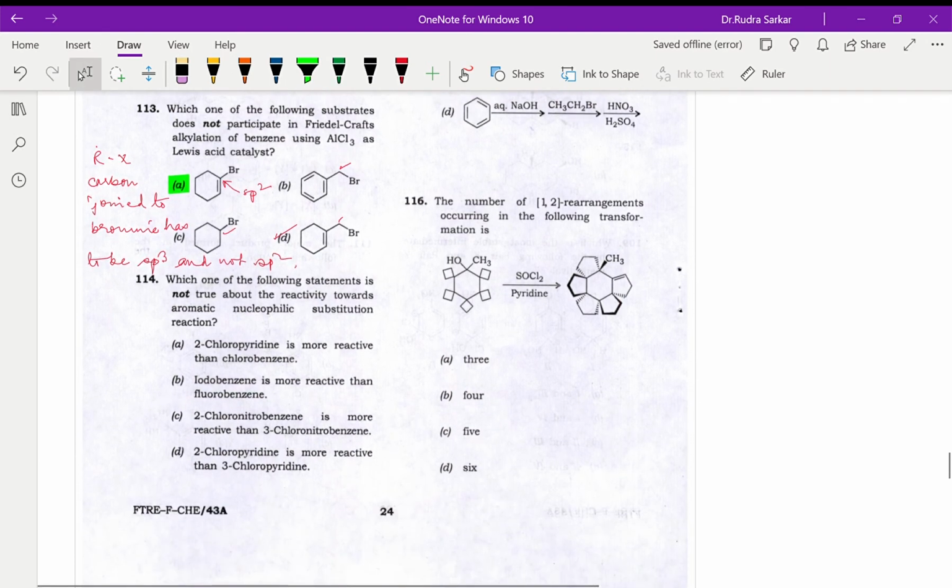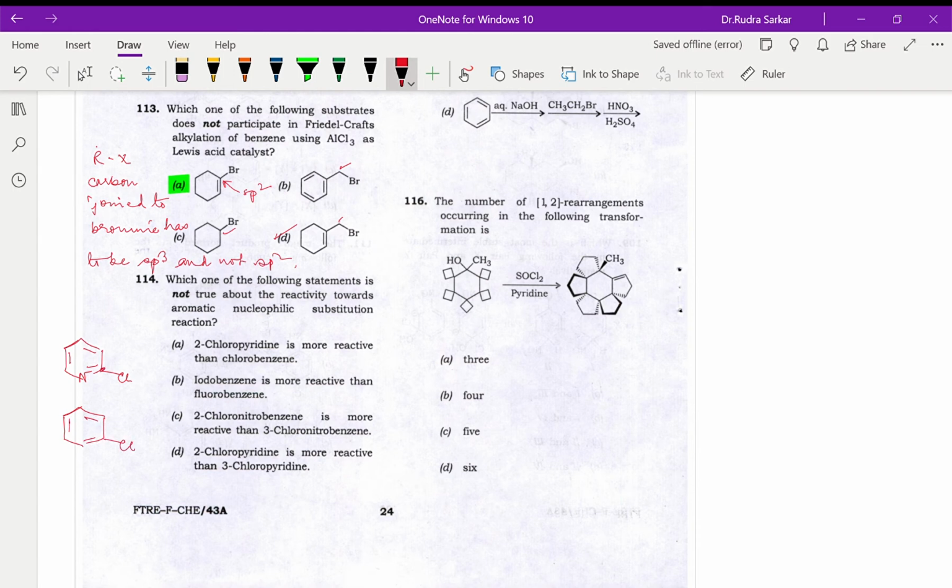Over here, which one of the following statements is not true about the reactivity towards aromatic nucleophilic substitution reaction? So for nucleophilic substitution reaction, obviously 2-chloropyridine will be more reactive than the chlorobenzene, because if you compare the two molecules, say this is the chloropyridine and that is my chlorobenzene.